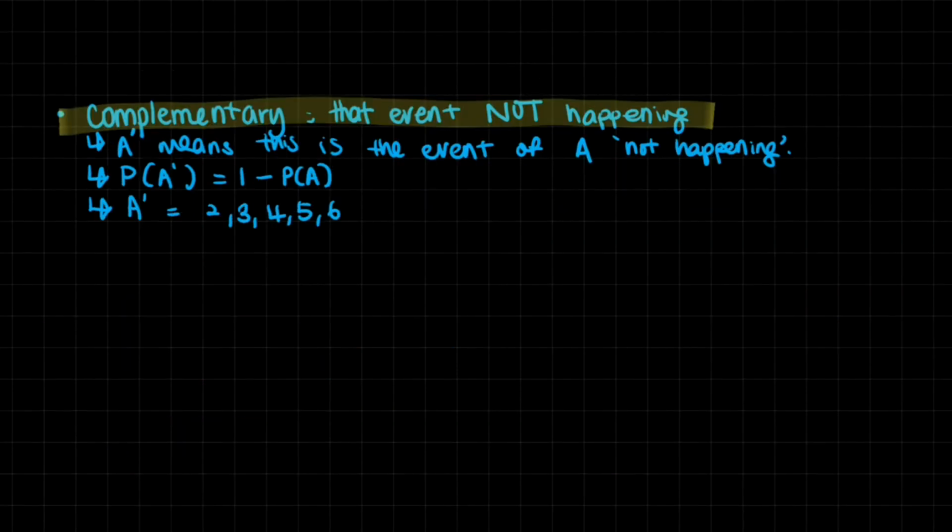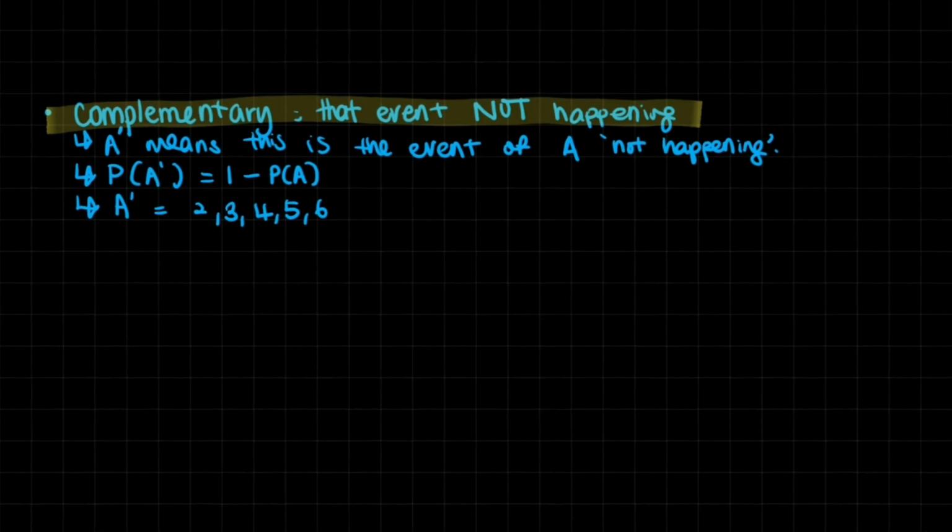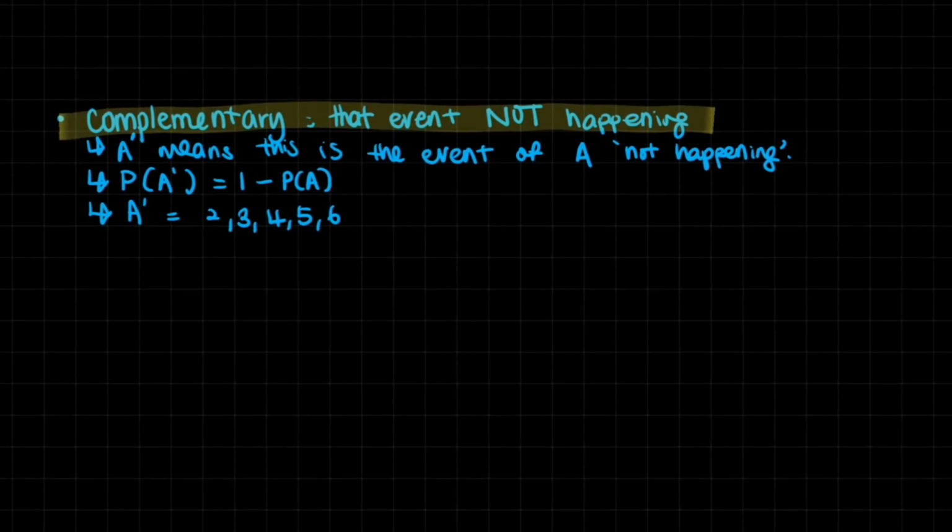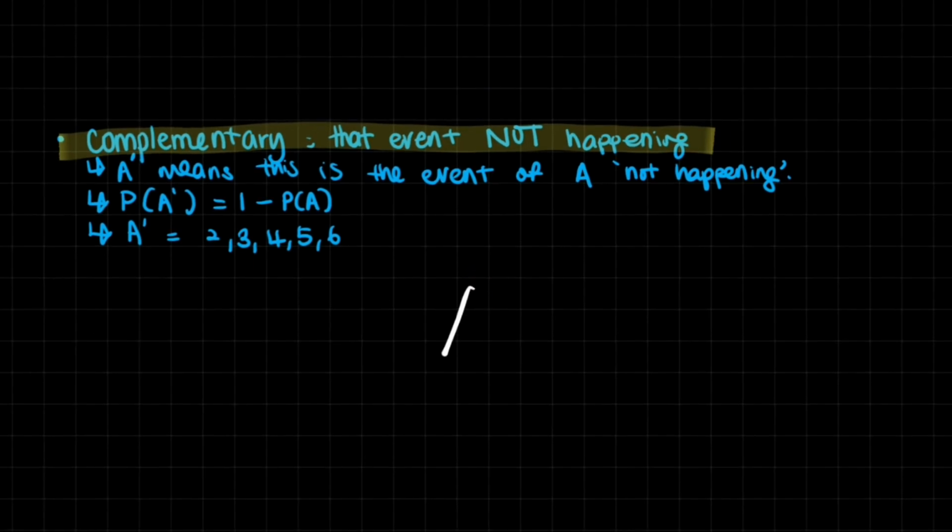And lastly, we have the complementary. When something is complementary, it means that it's like the probability of a certain event not happening. What is the probability of me not failing, aka me passing? Or what is the probability of me not getting into university, etc.? How we represent the complementaries, we just put a little sign up here, just like a little apostrophe, and we just have to take a look at whether or not they have this little apostrophe over here.